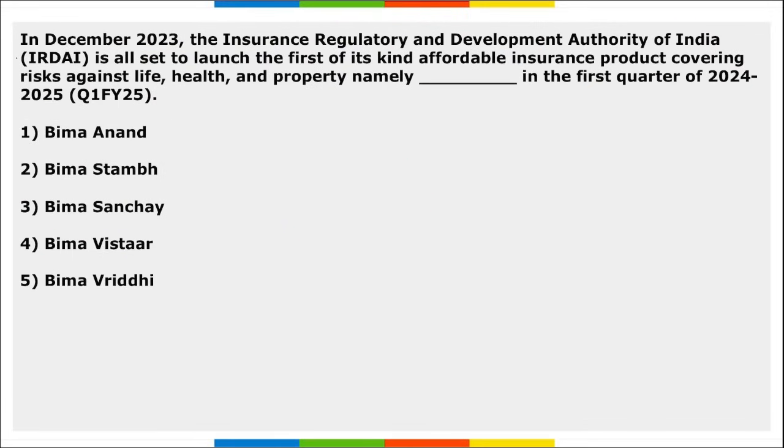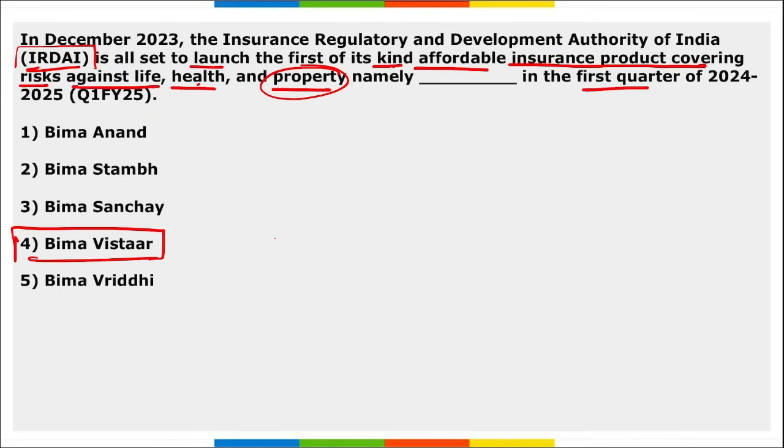Next, IRDAI is all set to launch India's first of its kind affordable insurance product covering risk against life, health and property, namely dash, in the first quarter of 24-25. So tell me, IRDAI is set to launch the first of its kind affordable insurance product that will be covering life insurance, health insurance, and property insurance. What is the name of that insurance product? It is Bima Vistar. Right? Bima Vistar. And this will be launched in the first quarter of fiscal year 25.